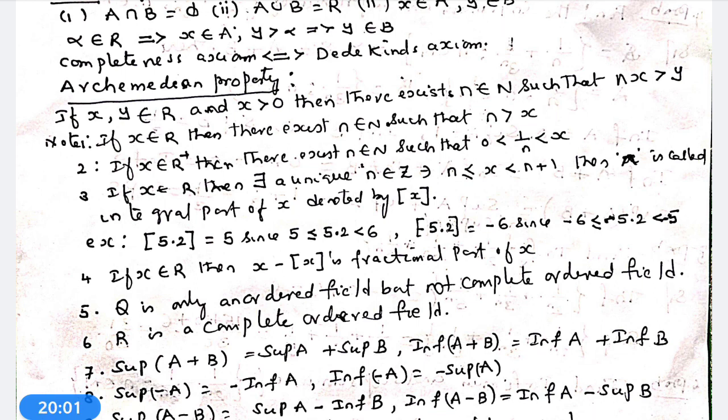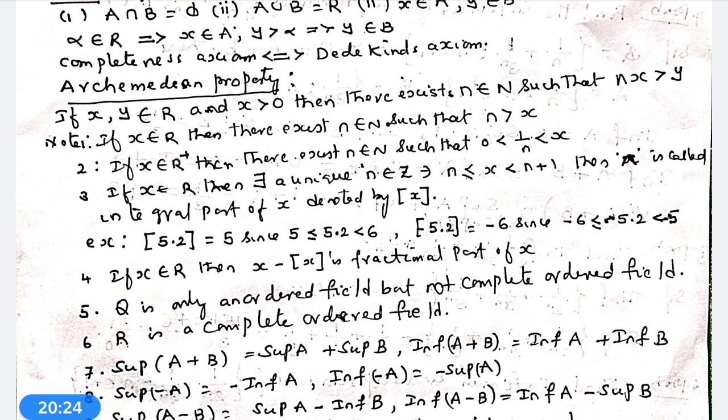Next one. If x belongs to R, then there exists a unique n belonging to Z such that n is less than or equal to x, which is less than n plus 1. Then n is called the integral part of x, denoted by square bracket x.